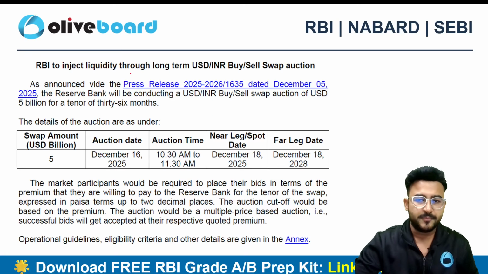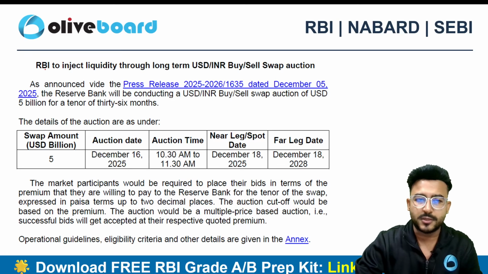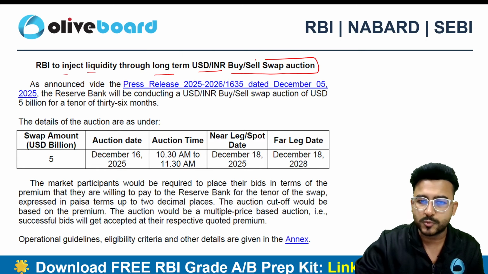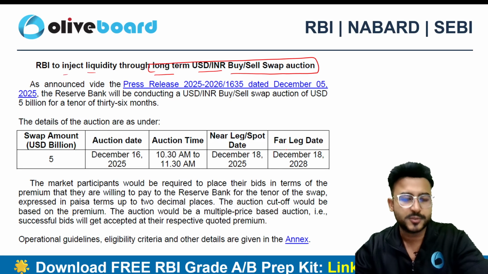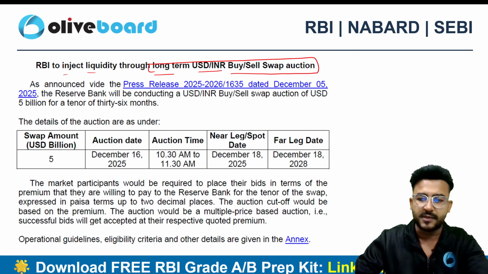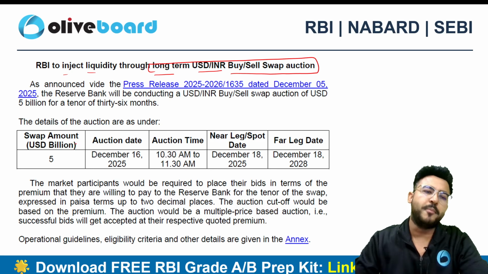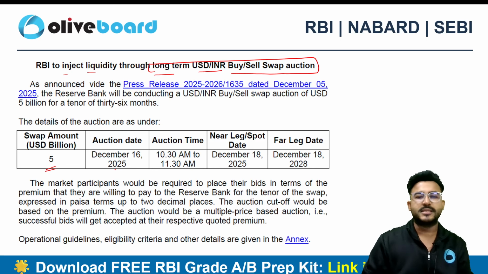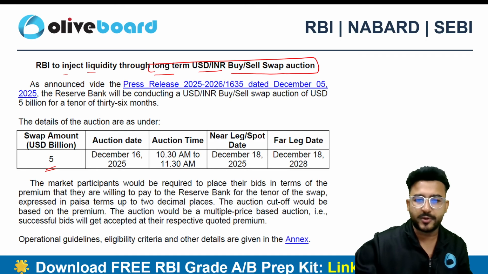So here we can see in the December first week there was news that RBI is going to inject liquidity through a long-term USD by INR buy-sell swap auction. Right, so this was in the news in the first week of December itself. So how much is the swap amount? It is 5 billion US dollar. The auction date starts from 16th of December 2025.